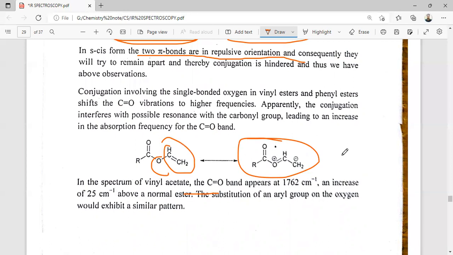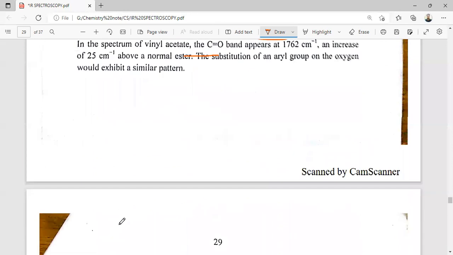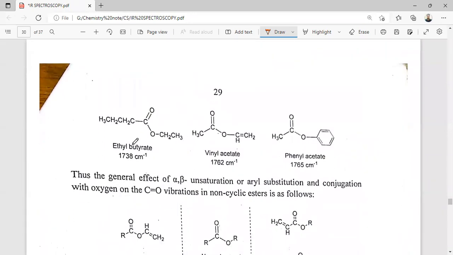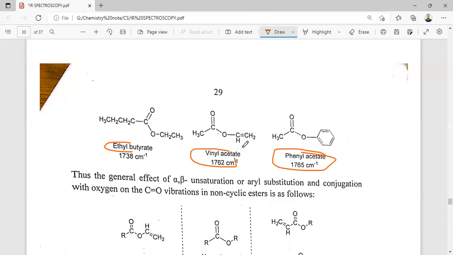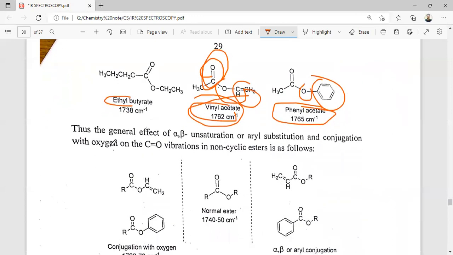This substitution of the allyl group on the oxygen also gives a similar pattern. So here the ethyl butyrate had a lower stretching frequency than this. Here the carbon-oxygen C=C double bond and phenyl are conjugated with this oxygen, so there is no conjugation effect with the carbonyl, and that's why the carbonyl stretching frequency increases. So in general, this is the effect of alpha-beta or aryl substitution and conjugation with the oxygen of the C-O bond.